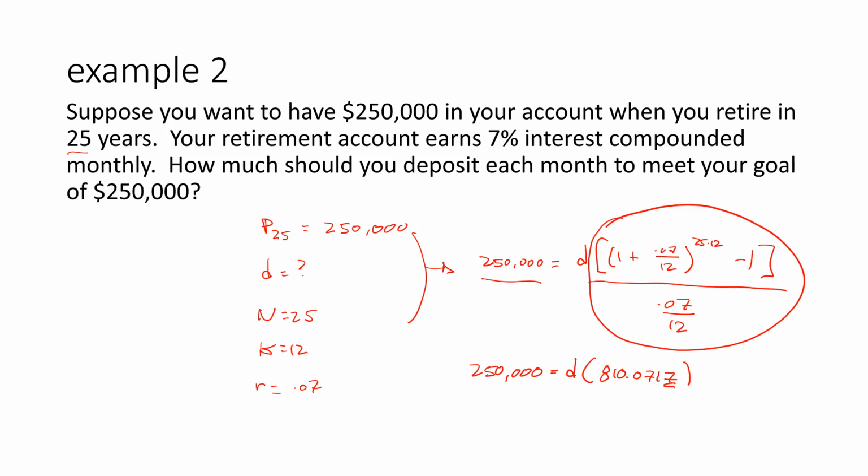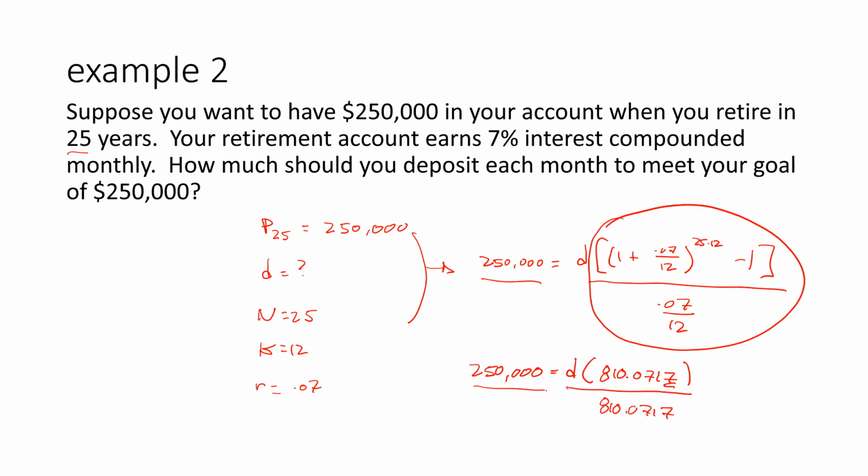But okay, look, we've got 250,000 is equal to D times some number, right? If we want to undo a multiplication of 810 with some change, we're just going to divide by 810. Essentially, multiply by the reciprocal. All right? And if you do that, what you end up with here is $308.61.